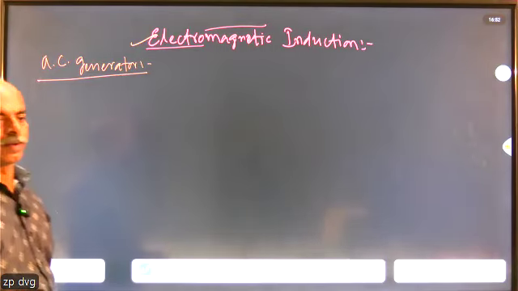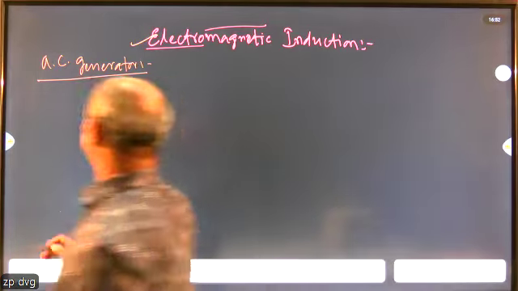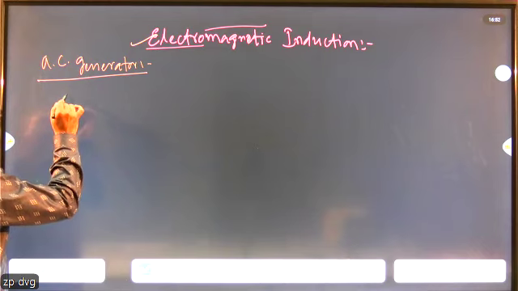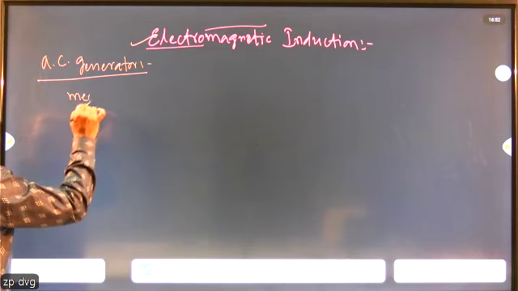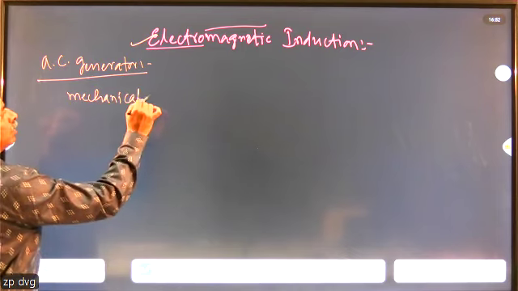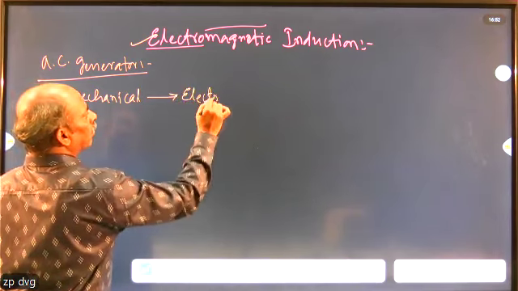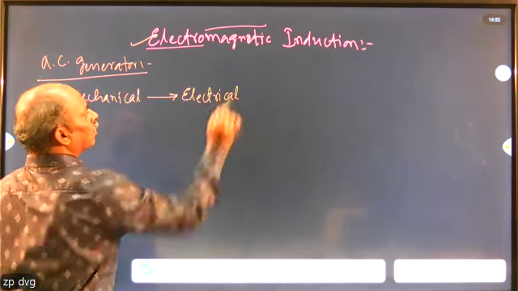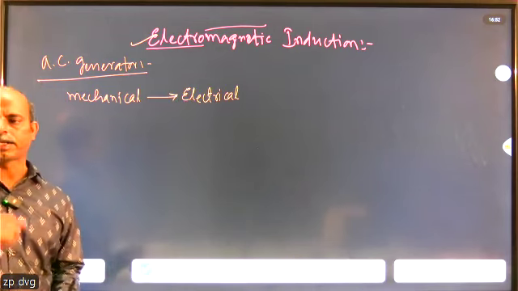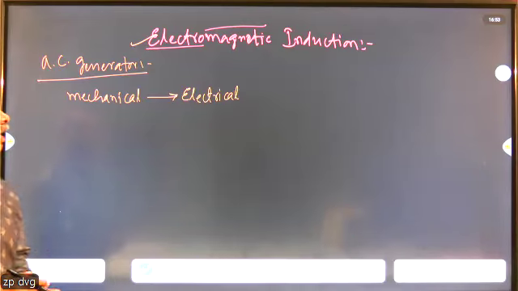AC generator. So what do I mean by AC generator? It is a device which takes mechanical energy and converts it into electrical energy. So, the basic definition: an AC generator is a device which converts mechanical energy into electrical energy.